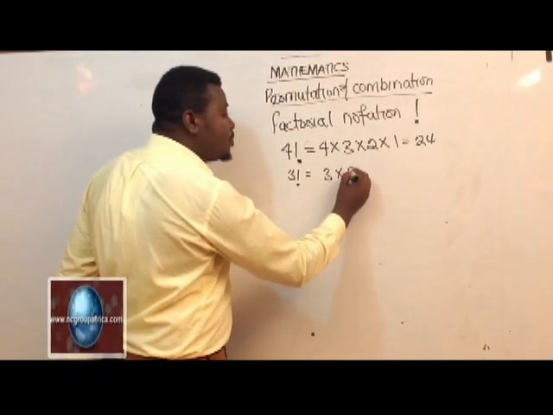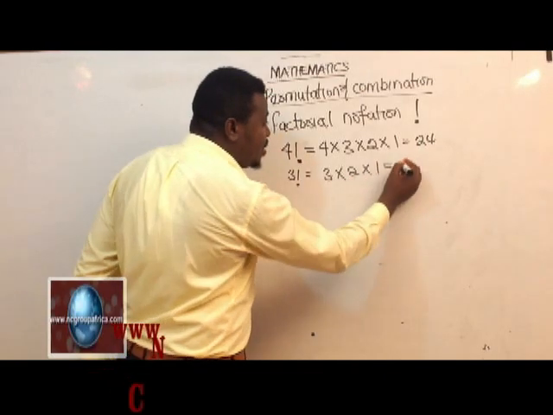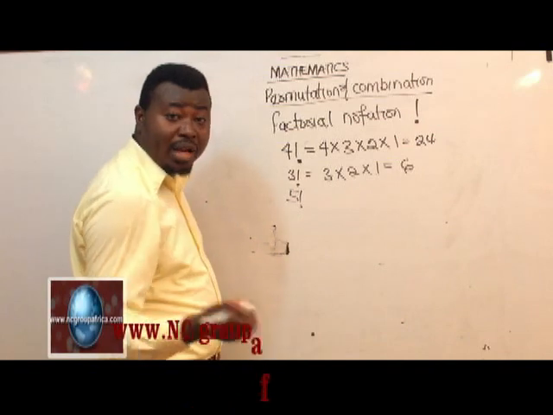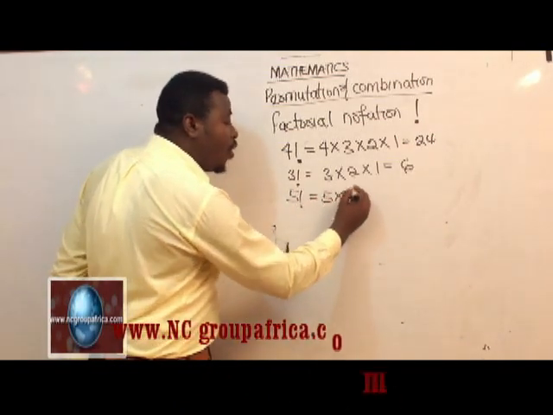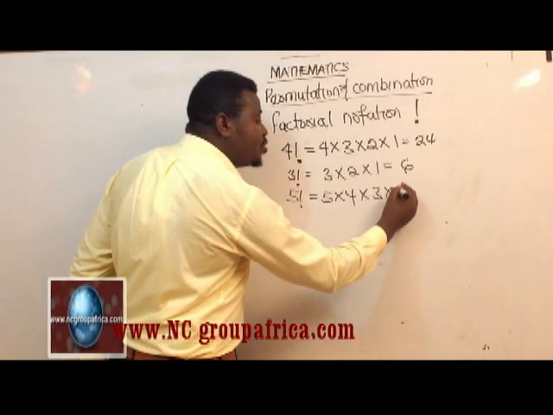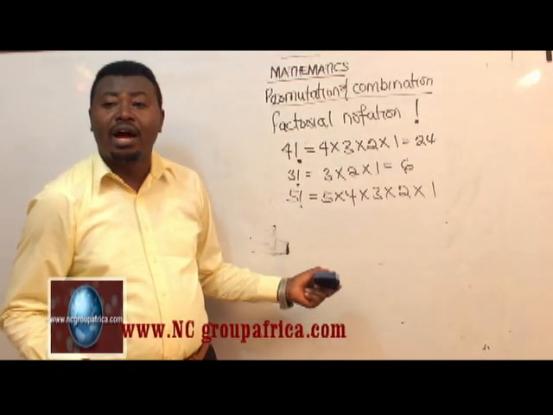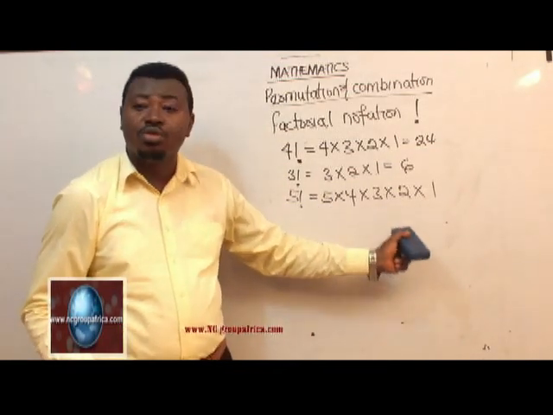If I talk about 3 factorial, 3 factorial is the same thing as what? 3 times 2 times what? 1. 3 times 2 will give me what? 6. 6 times 1 will give me what? 6. If I talk about 5 factorial, what is 5 factorial? We can do that together. 5 factorial is what? 5 times 4 times 3 times 2 times 1. I hope this is what you have too. 5 factorial is nothing except 5 times 4 times 3 times 2 times 1.